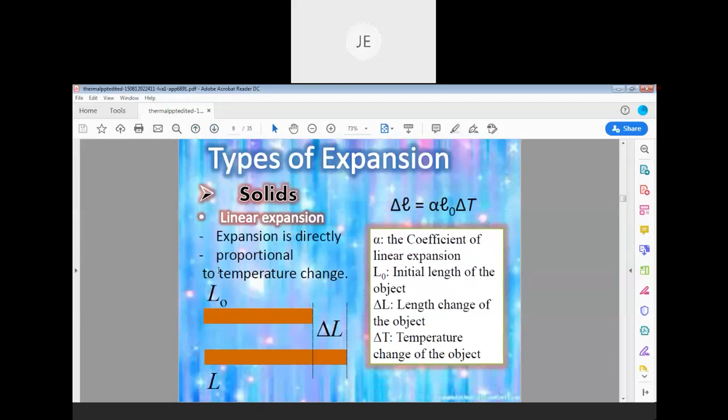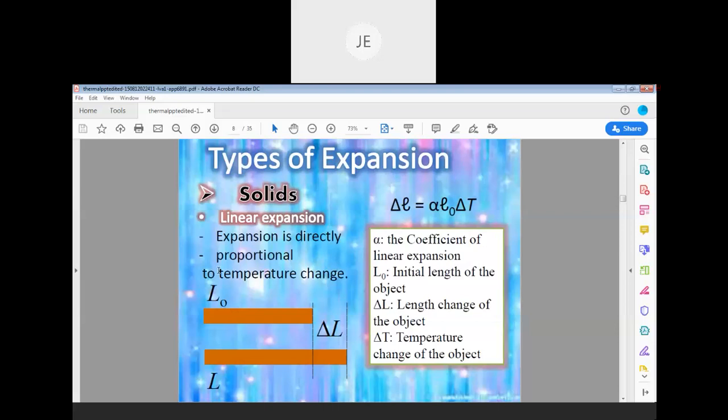Okay. Actually, practically speaking, any object will expand by length, width, and also thickness. But we talk about linear expansion of solids when we compare the areal expansion, when we take for any one object length, breadth, height.